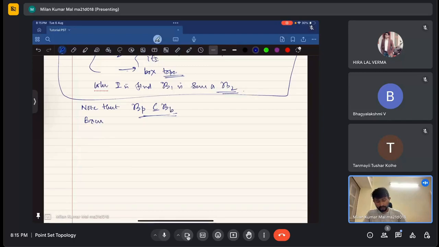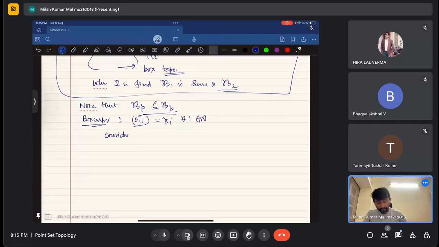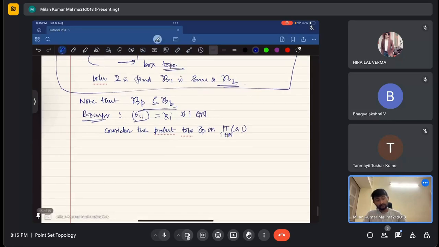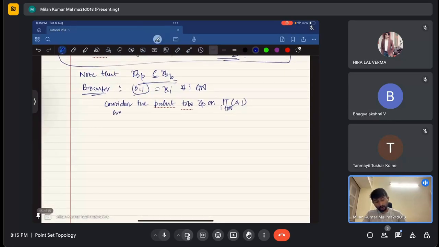For example, let's take the set 0, 1 as X_i for all i belonging to the natural numbers. Okay, this is the set. Consider the product topology tau p on the product of this particular X_i, where i is coming from the integers, and the box topology tau b on this particular product.